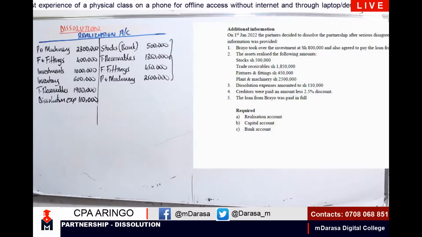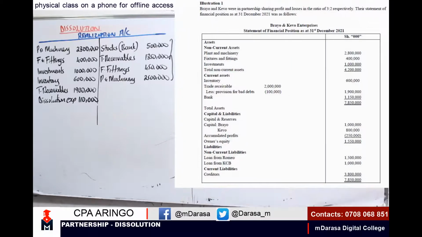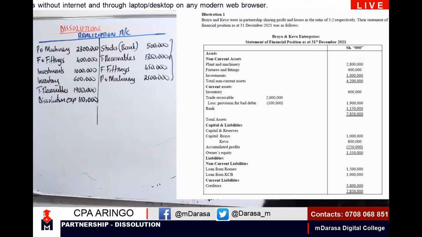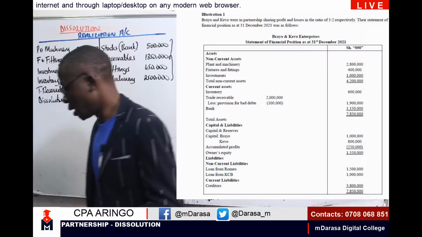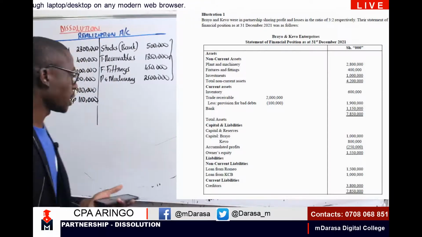The big question will be, what were the amounts of our creditors here? If we check in our liabilities, below there I'm having current liabilities, and creditors, you can clearly see I was given a figure of 3.8. So it will be upon us to determine the discount on that 3.8.